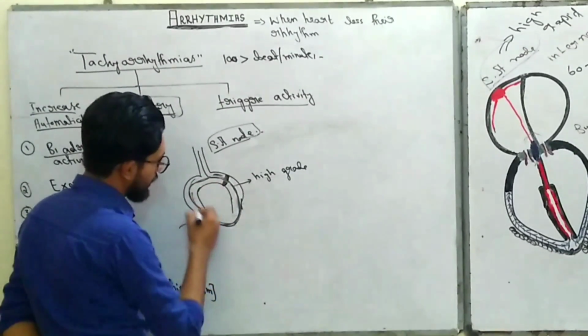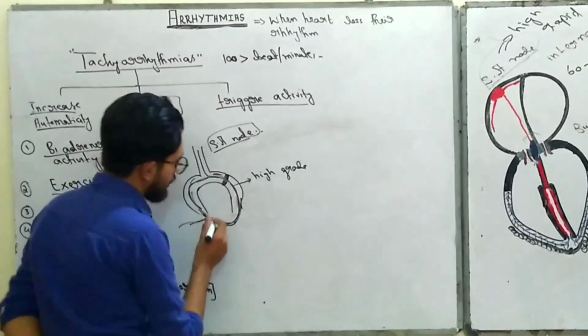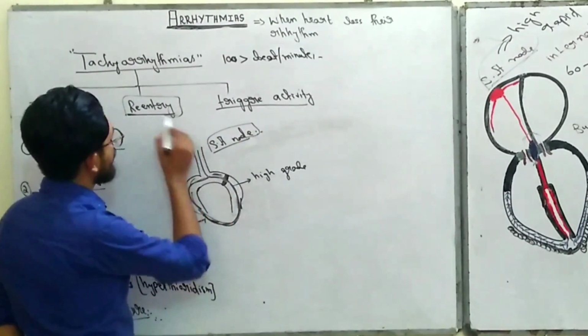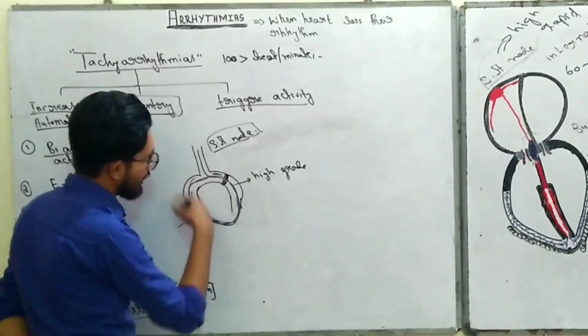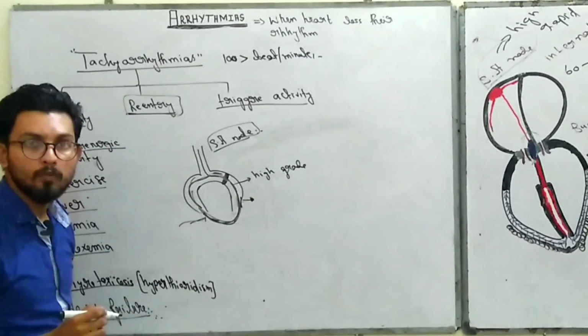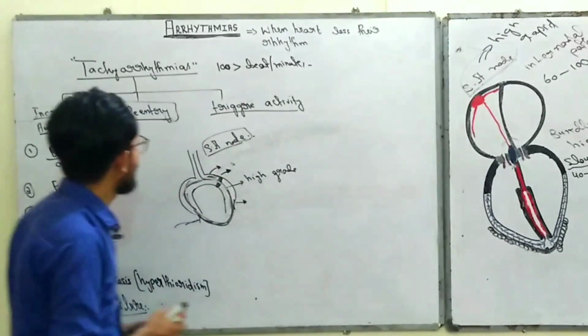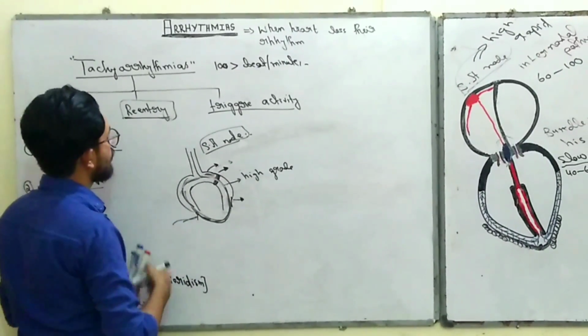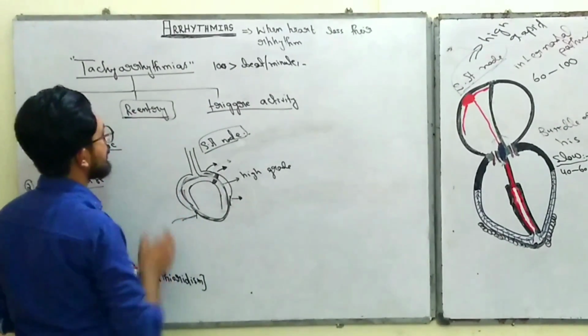Due to this re-entry circuit, the part where re-entry occurs is discharged again and again, and due to this tachycardia occurs. So this is the mechanism of re-entry. Through this re-entry mechanism, tachycardia occurs.